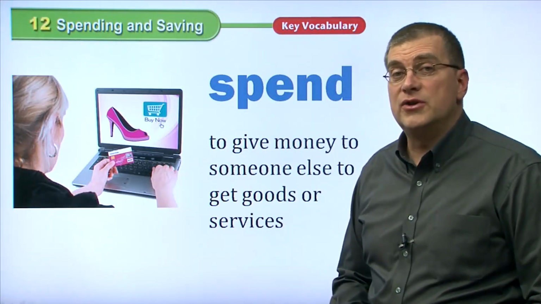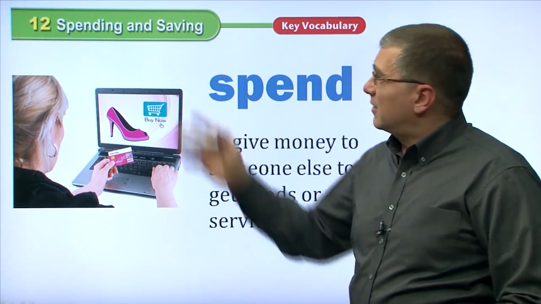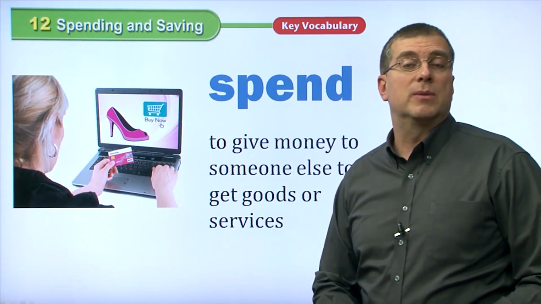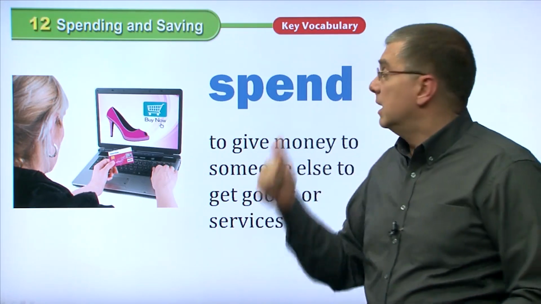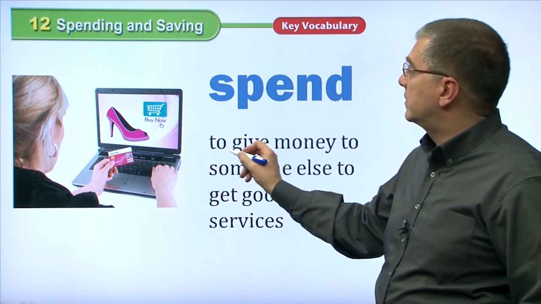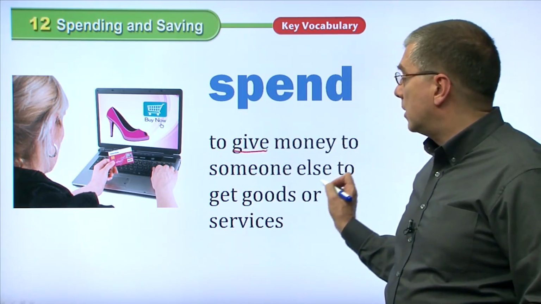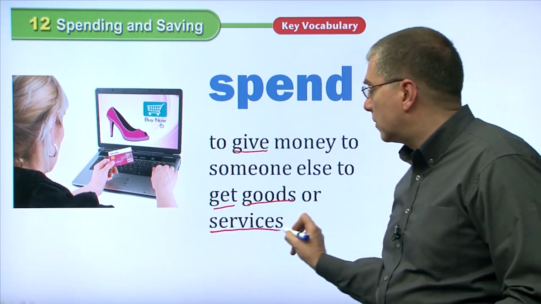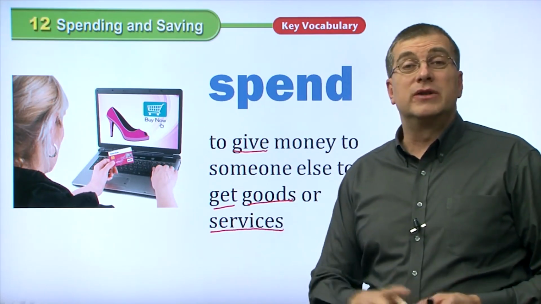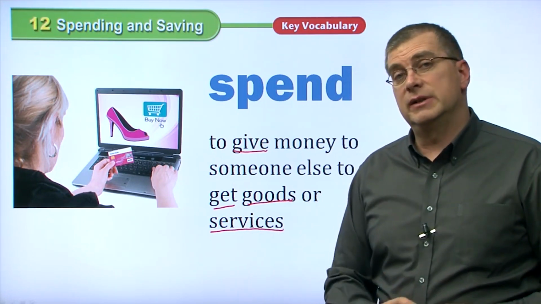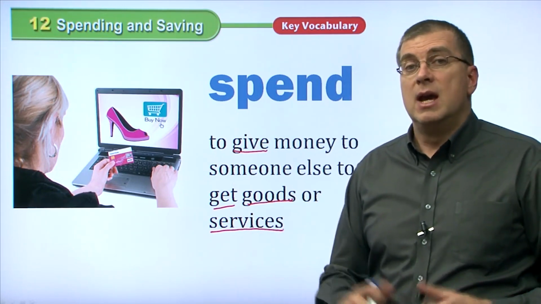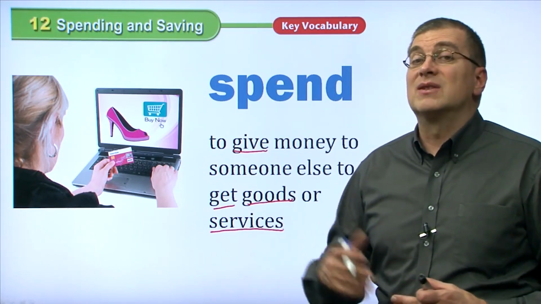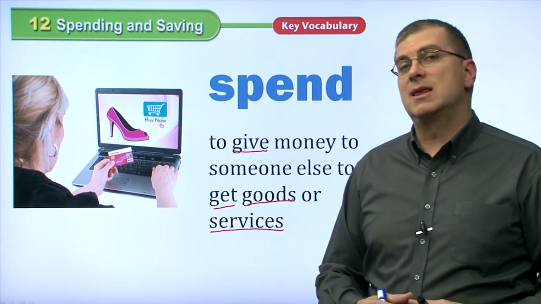And of course, our first word is spend. And as we can see from our unit title, there are basically two things you can do with money. Spend it or save it. Talking about spend, spend means to give money to someone else to get goods or services. So remember, goods are physical objects. Services are things that people do for us. But we want or need these things. And when we get them, we have to spend money to get those things.